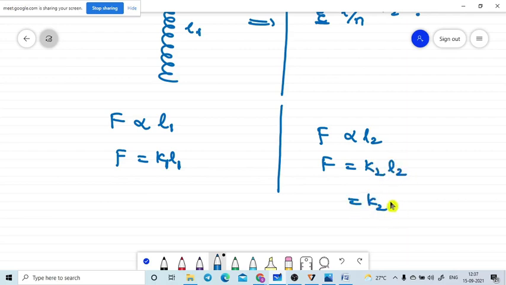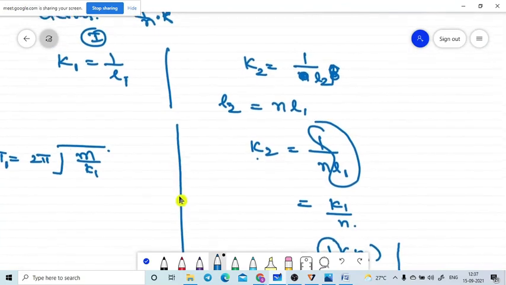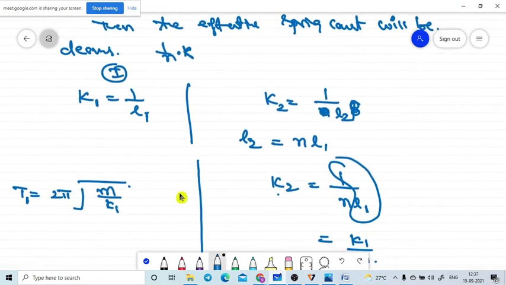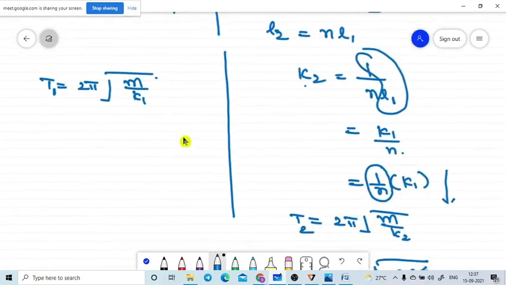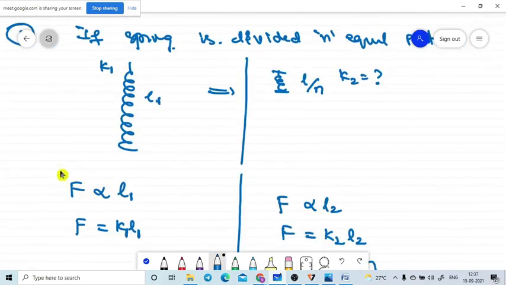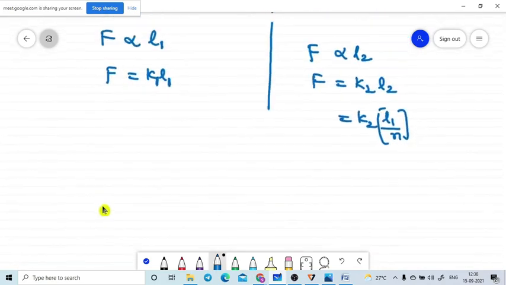The L2 value is equal to L1 by n parts we divided. If we divide the spring into n parts, are you getting or not? Yes, sir. Okay, let me take this one. I took it in another manner, so the condition I took here is wrong.